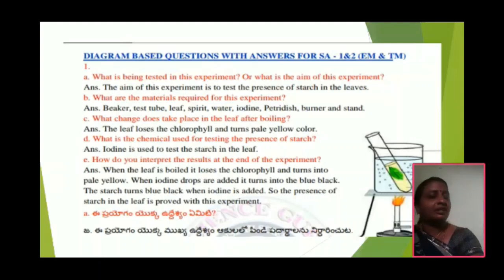Then the starch turns into bluish black while iodine is added. So the presence of starch in the leaf is proved with this experiment.